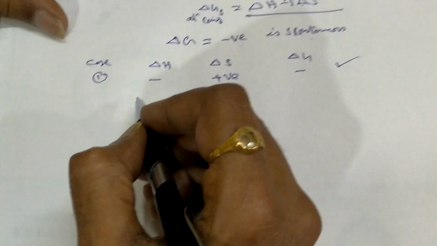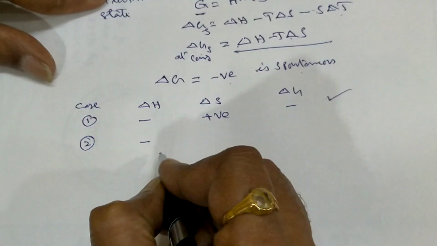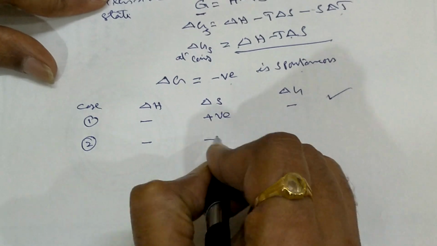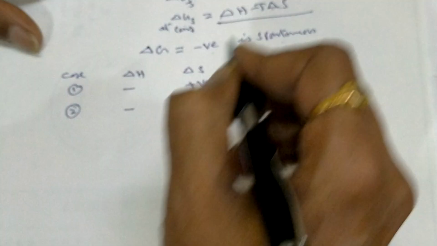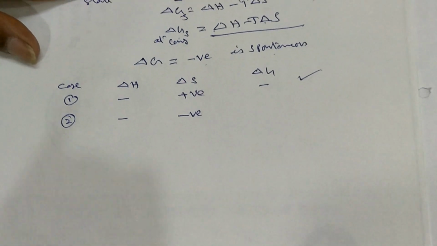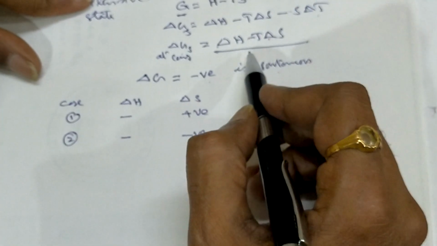Now the second case I am taking: delta H is negative, and delta S I am taking as negative. If delta S is negative, it should not be spontaneous at all. But there is again this formula, I will explain it very nicely.